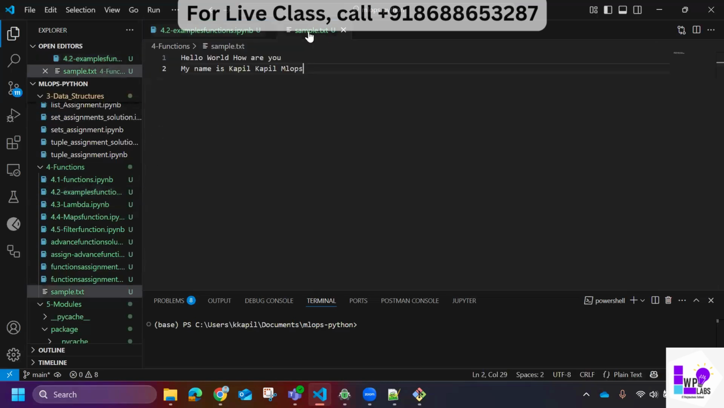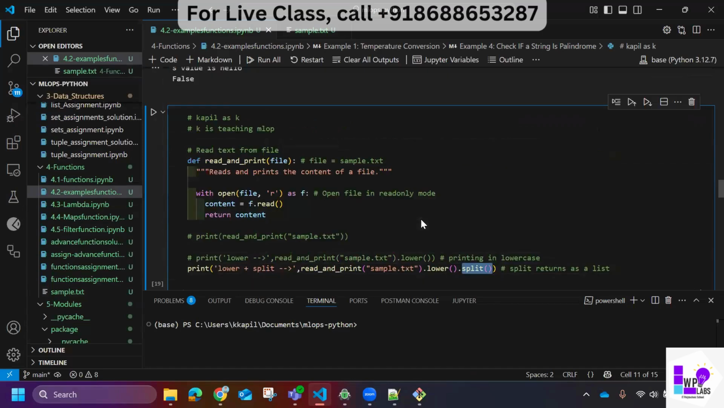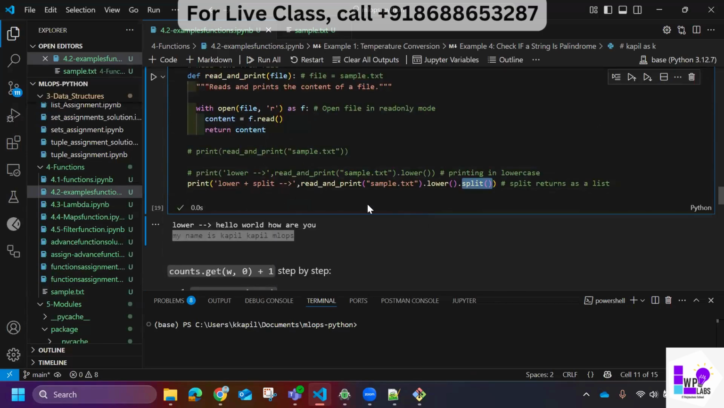This hello, if you see here, it was in uppercase, right? H was in uppercase, W was in uppercase, but now everything is in lowercase. Now in the next example, I'm using the dot split function. You remember dot split? Split returns a list. We have already used the split function in our previous examples. So first I'm lowering it down, so first this output, and then I'm splitting it. I'm converting it into a list.